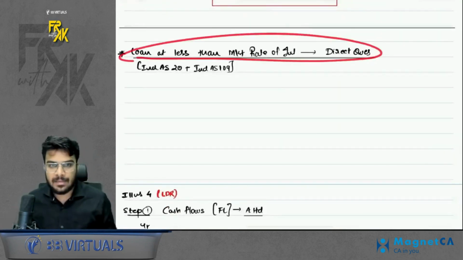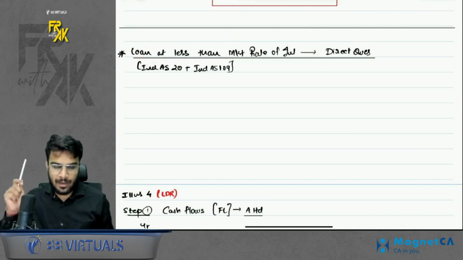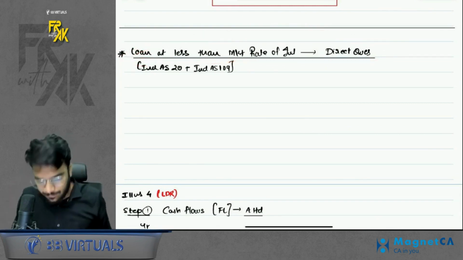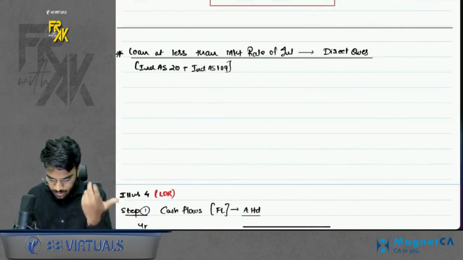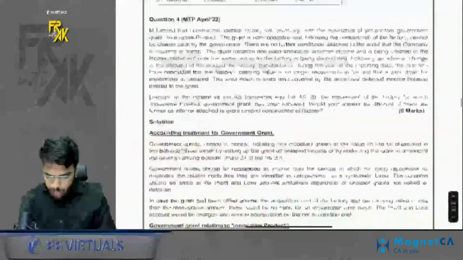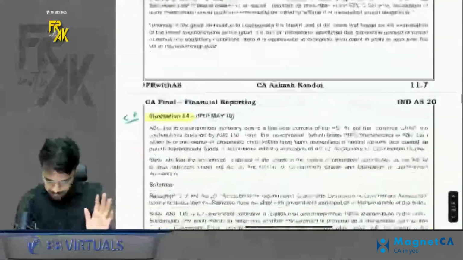The last concept is loan at less than market rate of interest. For this, we discussed a direct question. What was that direct question? Do you remember we discussed illustration number 4, how to account for this? Come, I will just discuss the same with you.